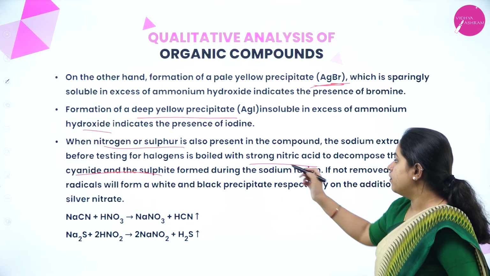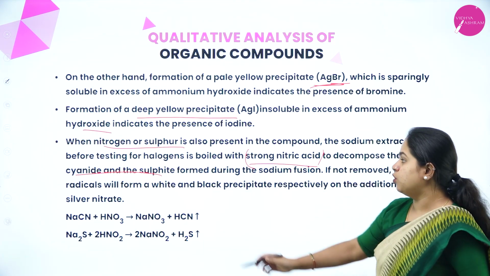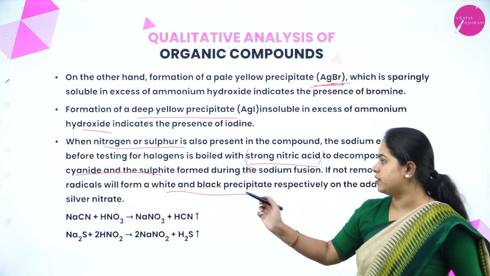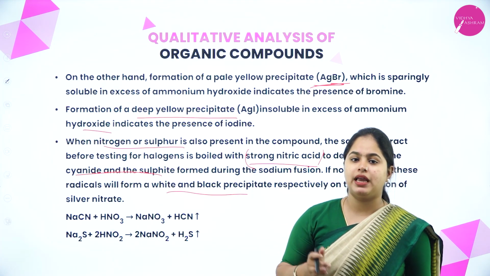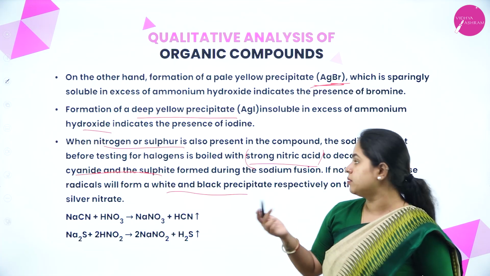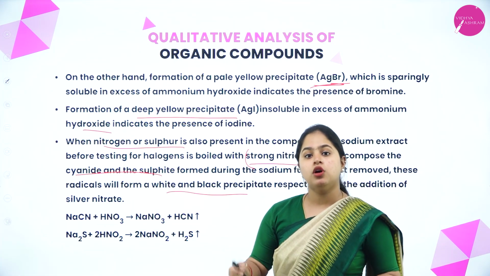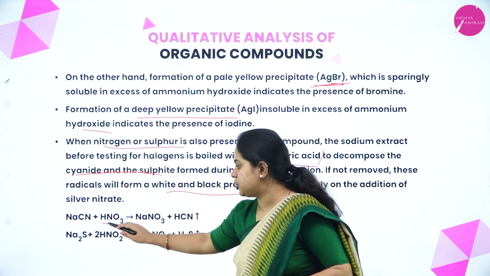So how do we do that? We have to react it with strong nitric acid. If not removed, these radicals will form a white and black precipitate respectively on the addition of silver nitrate. Right? Instead of getting white or pale yellow or dark yellow color, you will be getting black or white precipitate. Right? So first what we have to do, we have to react the sodium fusion extract with HNO3.